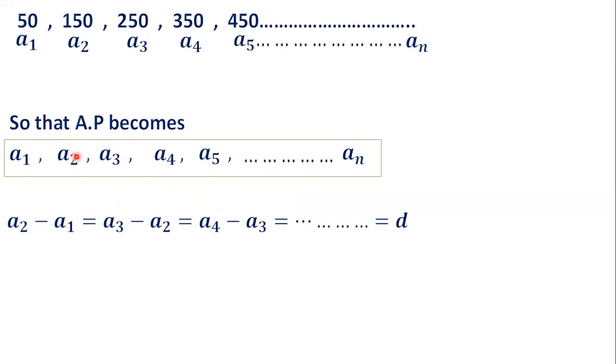How to check whether this is an AP or not? By doing this, we have to find the common difference. If the common differences of the terms are equal, then it is an AP.